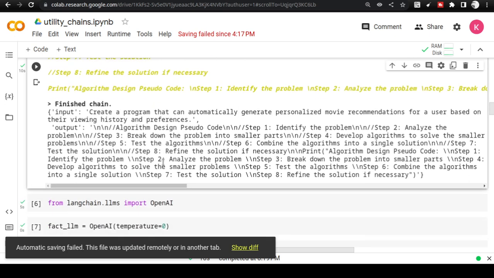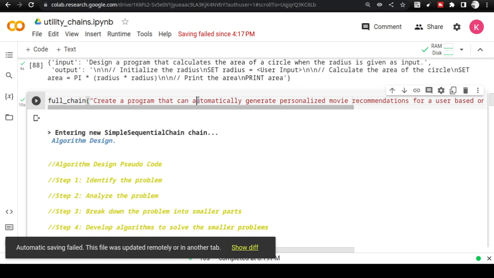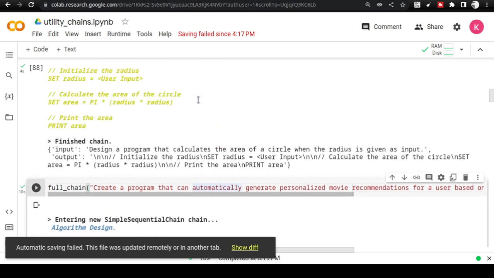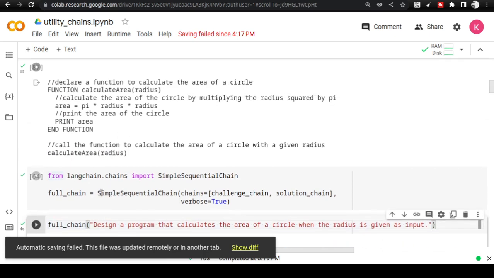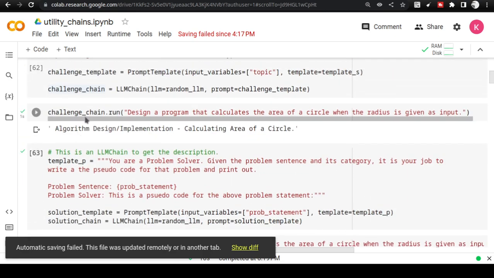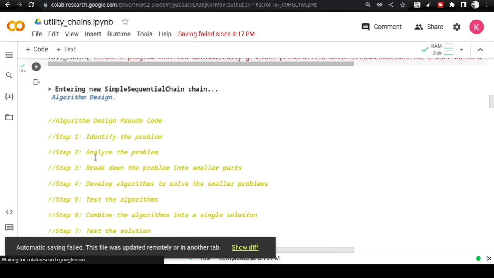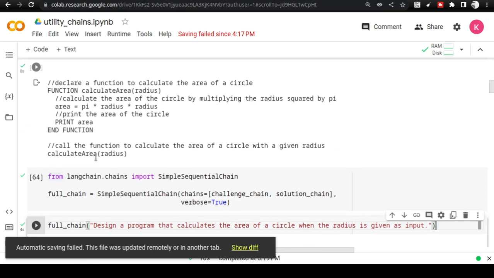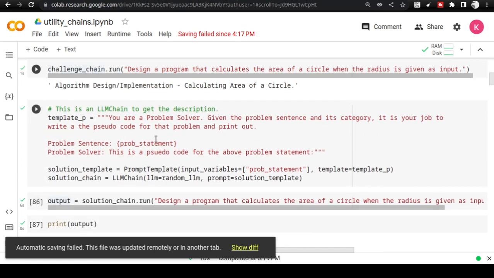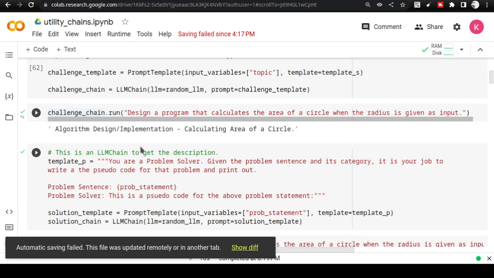Okay, the point here is that if I modify this prompt a little better, I'll be able to get the answer that I want. The point I wanted to make is that by chaining the solution chain and the challenge chain, we were able to get the answer in a single go. You can think of ideas and start practicing by changing the prompt templates, working with your own ideas, and seeing how the output comes from the language model.